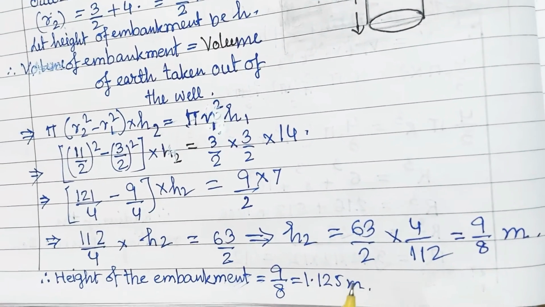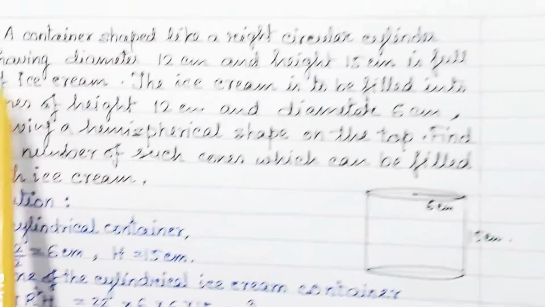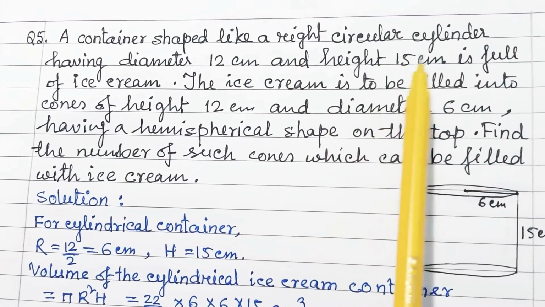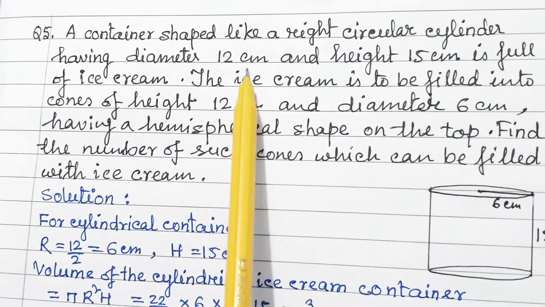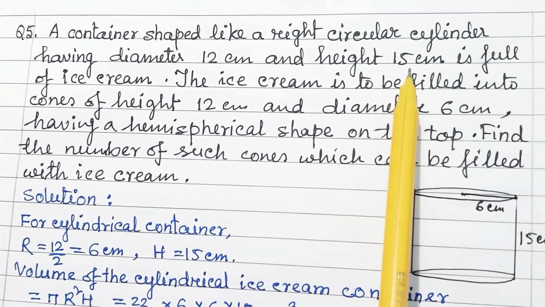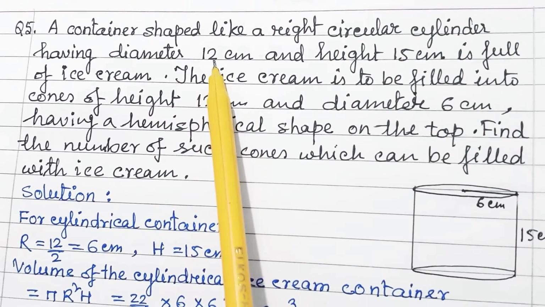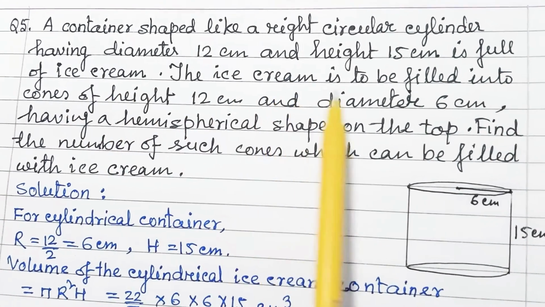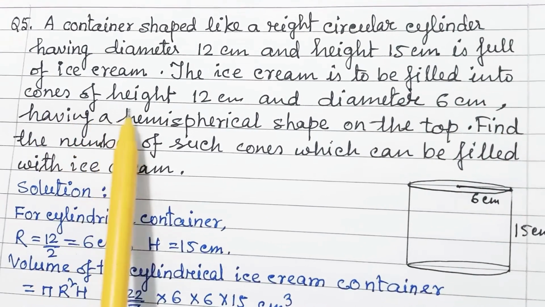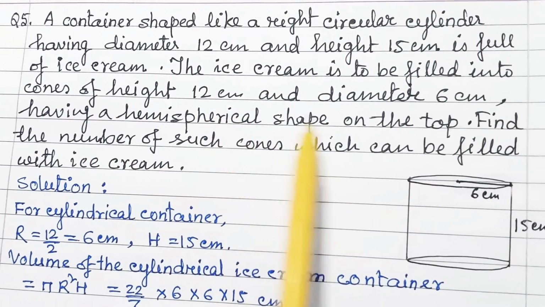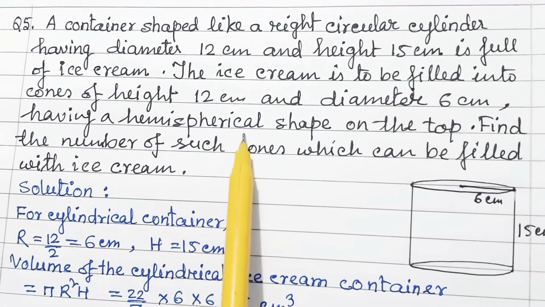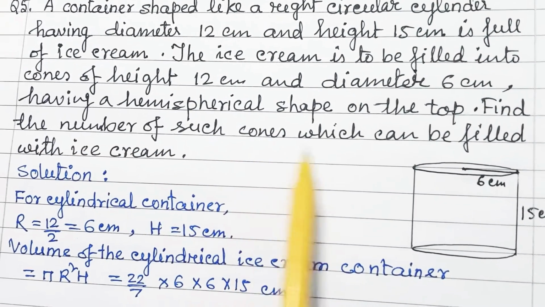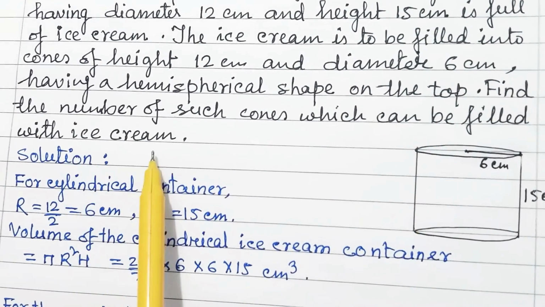Okay. Next question. Question number 5. A container shaped like a right circular cylinder having diameter 12 centimeter and height 15 centimeter is full of ice cream. Diameter is given, we have to find the radius first. The ice cream is to be filled into cones of height 12 centimeter and diameter 6 centimeter, having a hemispherical shape on the top. Find the number of such cones which can be filled with ice cream.